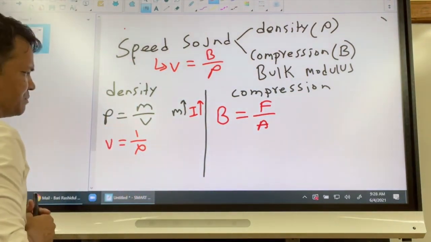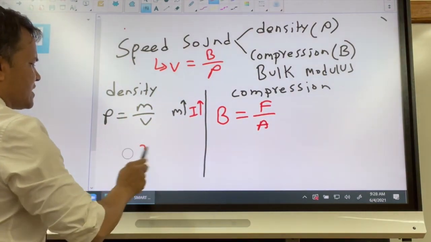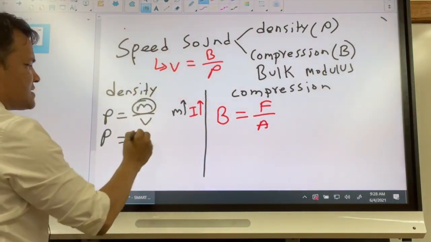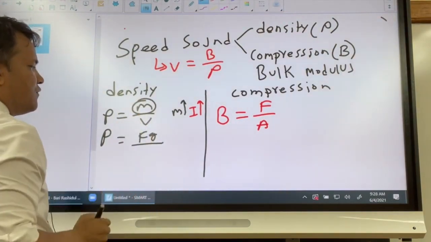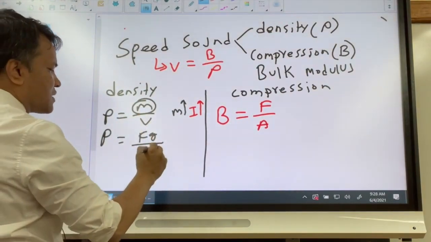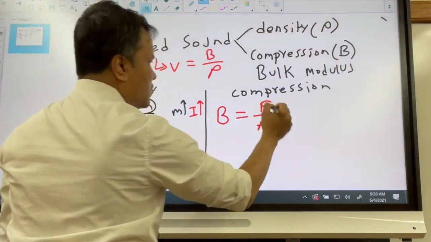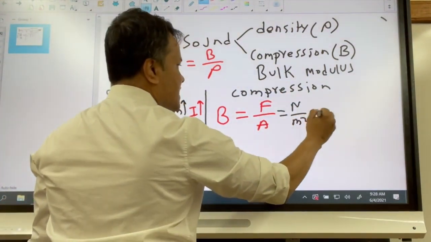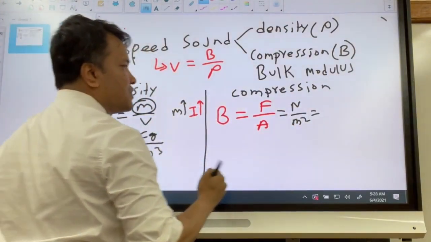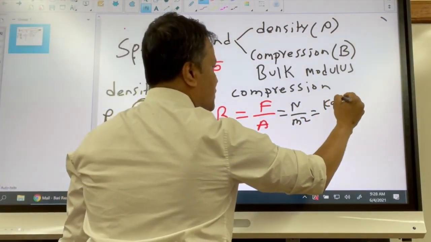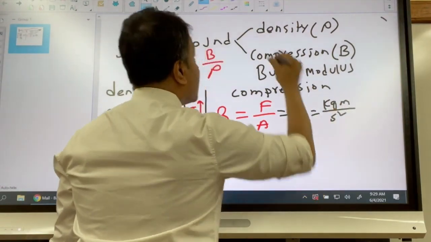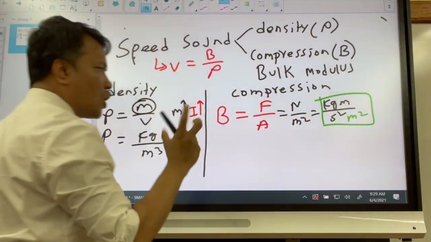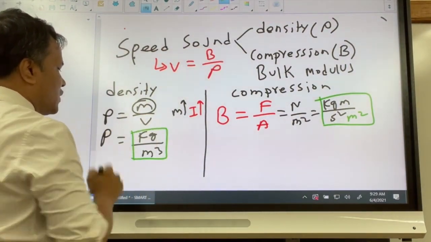So let's do the dimensional analysis. What is rho? The SI unit for mass is kilogram, and the SI unit for volume is cubic meter. The SI unit for force is Newton, and the SI unit for area is of course square meter. If you break down the Newton, you see kilogram meter per second square, and then there is a meter square over here. So this is for bulk modulus, and this is for rho.